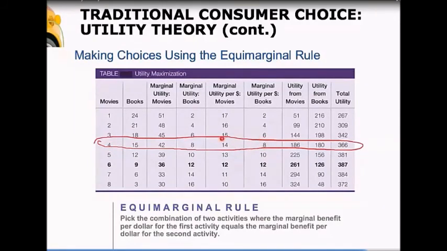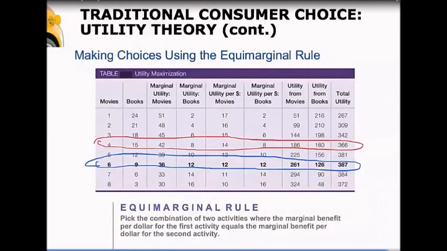Anytime the marginal utility per dollar is not equal between the 2 goods, you can maximize your utility or increase your utility by changing your consumption bundle. So the equimarginal rule says, let's go to where they're equal. And that's going to be with this combination here, with 6 movies and 9 books. We can see that if we consume this bundle, the marginal utility per dollar from movies is 12. The marginal utility from books is also 12. So the blue circled bundle with 6 movies and 9 books is going to be the one that maximizes utility.